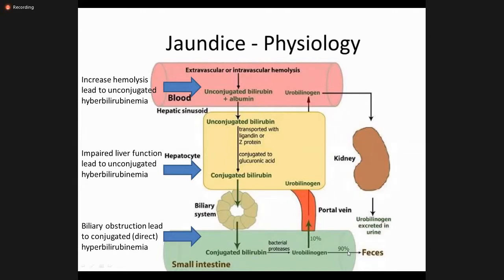We have very pale feces, and the whole of the urobilinogen is then secreted to the kidneys. So the majority of the urobilinogen is excreted in the urine. So we have very dark urine in a patient with obstructive jaundice and very pale stools.